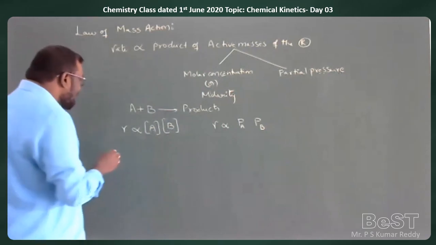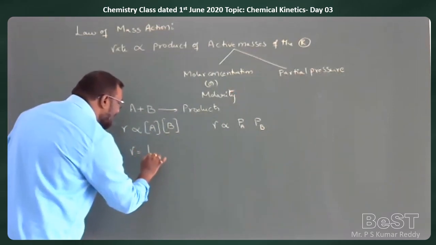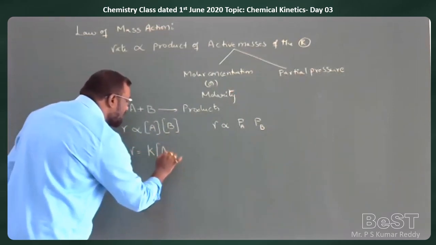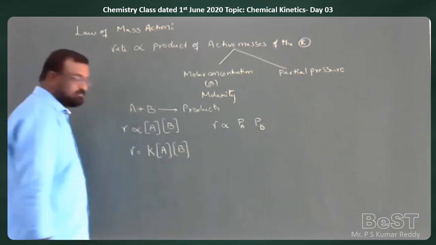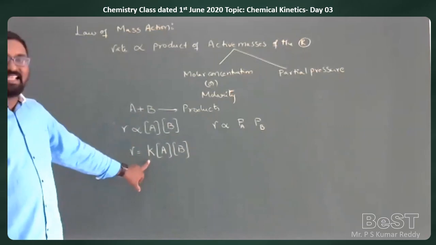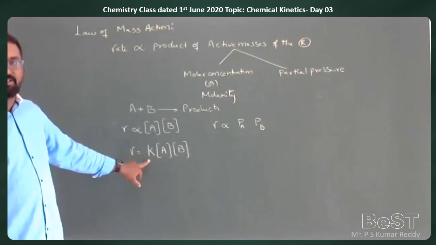Now, I am continuing this one. R is equal to K into concentration of A into concentration of B, where K is called the rate constant.